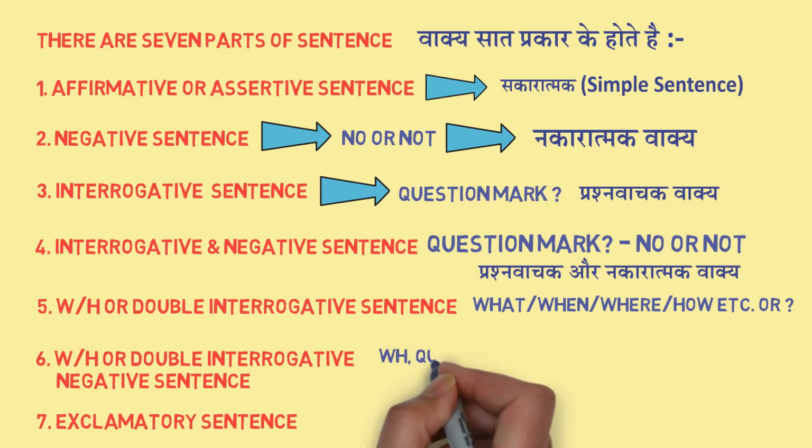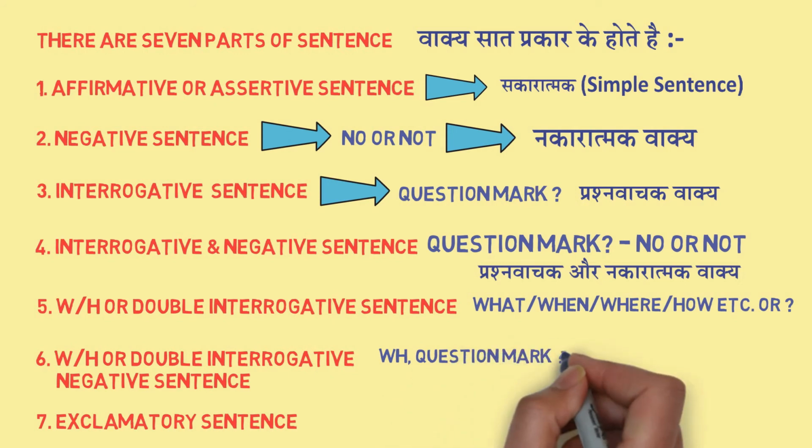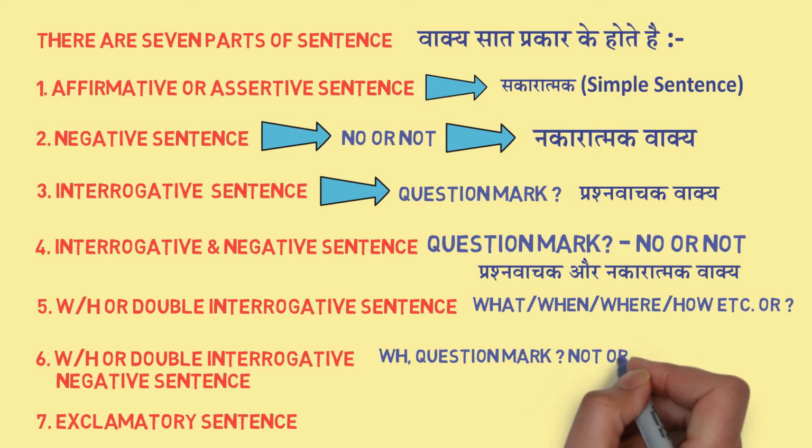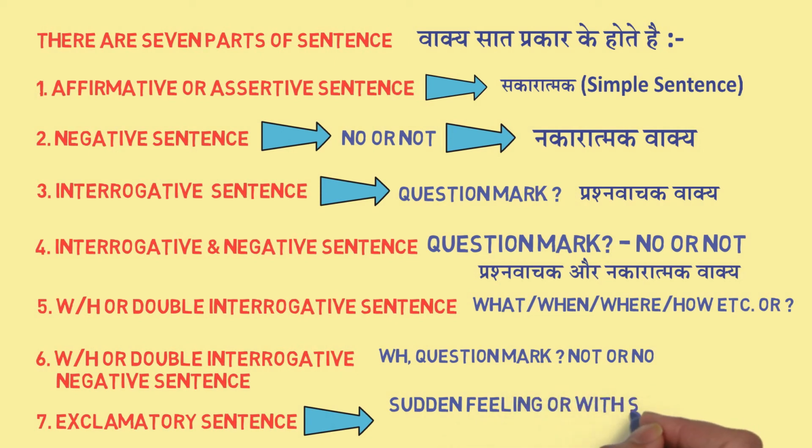In these sentences, you will find along with WH a question mark and not or no. Exclamatory sentence shows sudden feeling, or with the help of an exclamation sign we can indicate an exclamatory sentence.